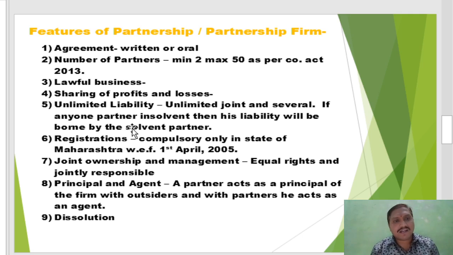So unlimited liability means private property is also unsafe for business liability purposes. If any partner is insolvent, then that partner's liability is also borne by the solvent partners. So, unlimited liability, joint and several.